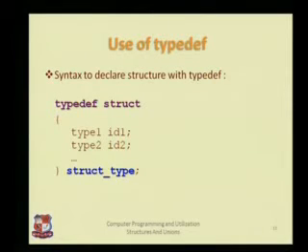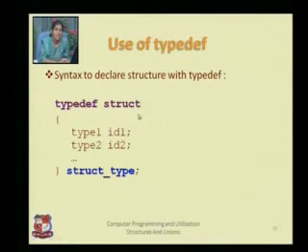So let us see how we can create the structure with the use of typedef. Typedef is a keyword, then we write struct. See, the syntax is getting different. Typedef struct, here we are not writing any tag. Struct is the keyword. Then in brackets, type1 id1, type2 id2, which is again the member variables declaration, and then we write the name of the structure, for example struct_type. At that place you need to write the tag, or the name of the structure.